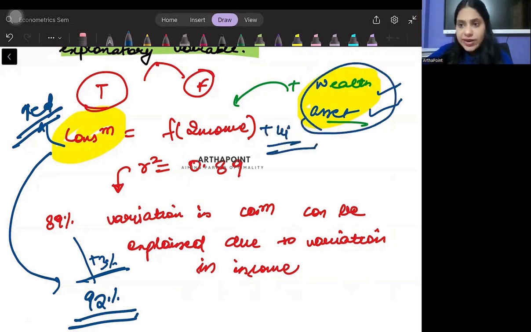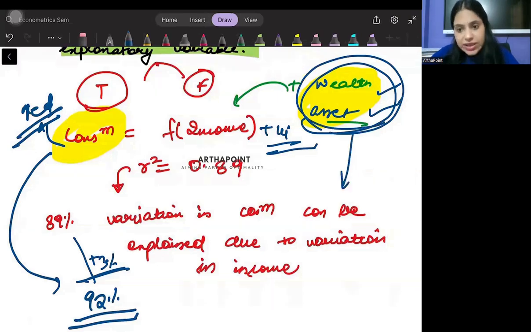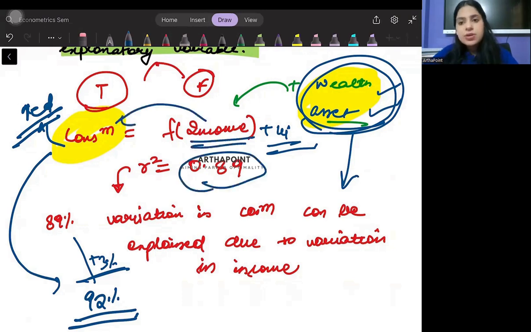A lot of times, and you will understand this with time when you go to the multiple regression model, we don't want to include extra variables and we want to keep the model simple if the majority of variation can be explained through this variable. We don't want to include new variables just to increase the explanation by a little more.